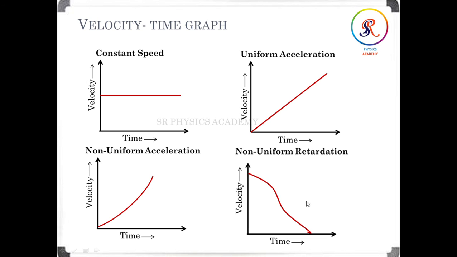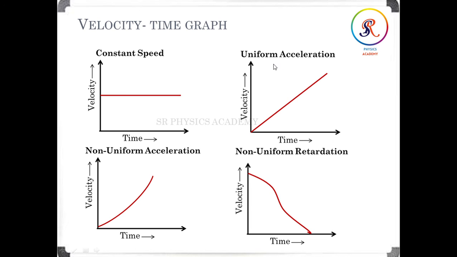In this case, see, non-uniform retardation. What is retardation? As we know, there is positive acceleration and negative acceleration. What is positive acceleration? If the velocity of an object increases with time, then we can say this is positive acceleration. This is also positive acceleration.